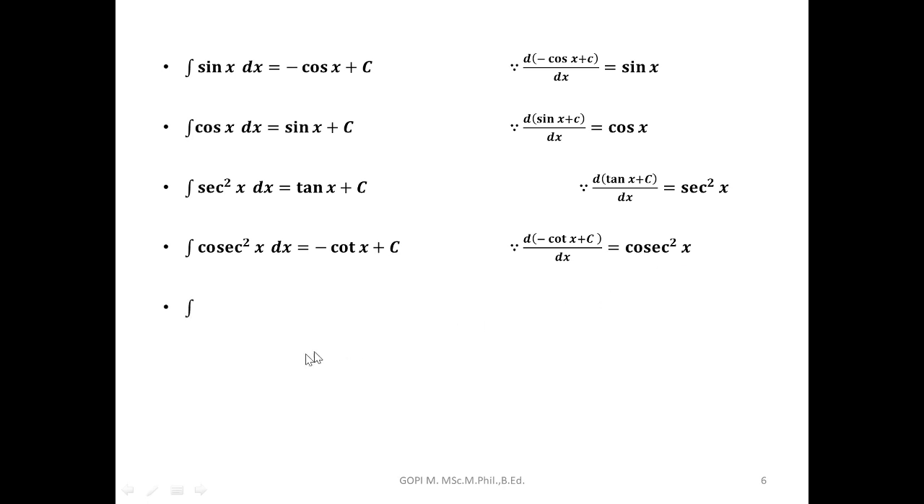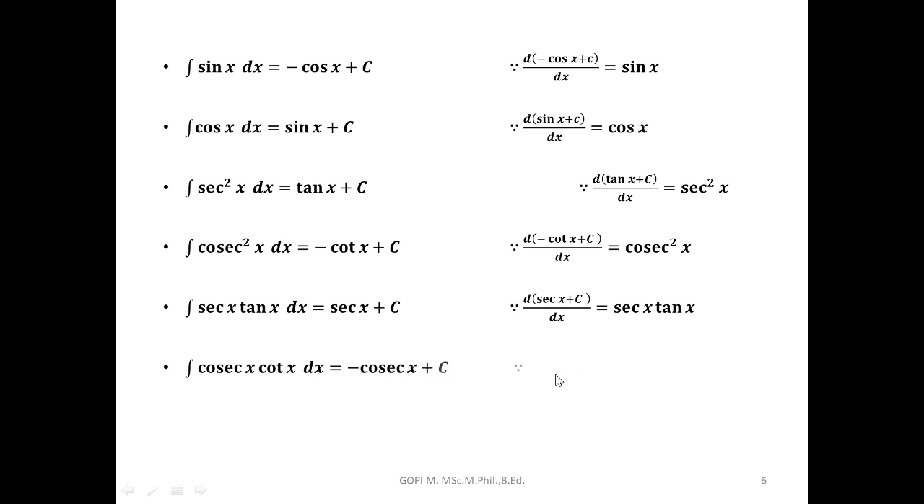Similarly, secant x tan x: derivative of secant x is secant x tan x. Therefore, antiderivative of secant x tan x is secant x. Formula is there. Next, cosecant x into cot x. Differentiation of cosecant x will give minus cosecant x into cot x. So with a minus, if you differentiate, we'll get plus cosecant x into cot x.